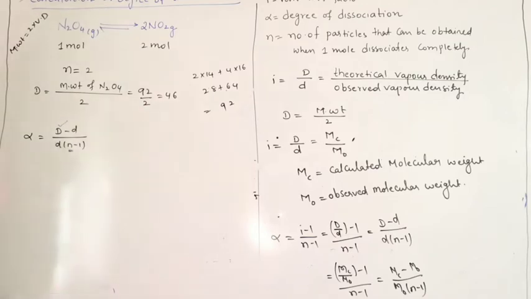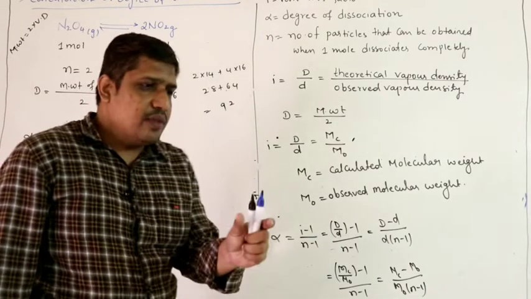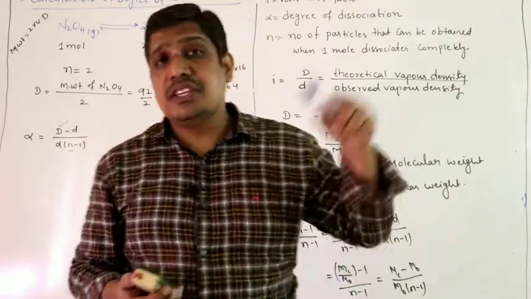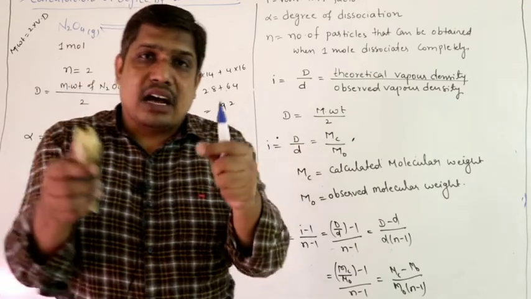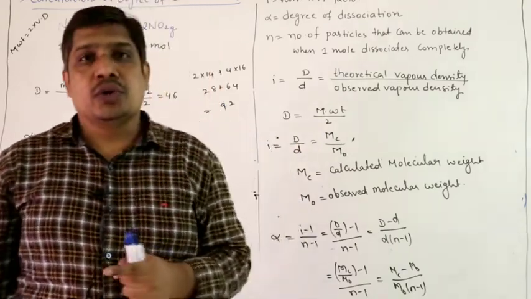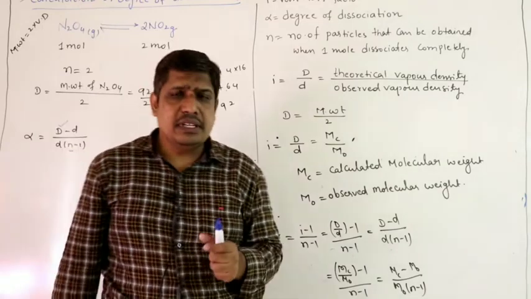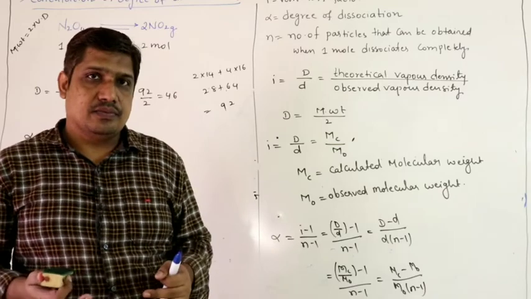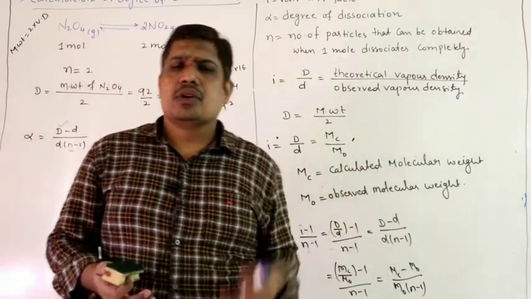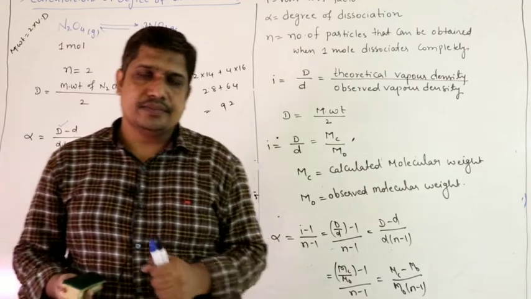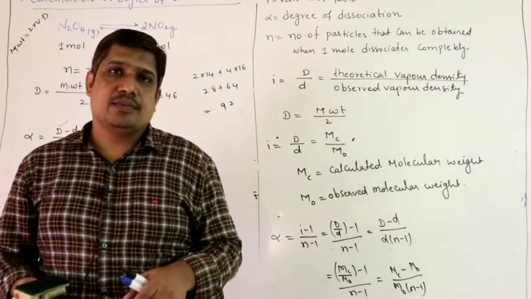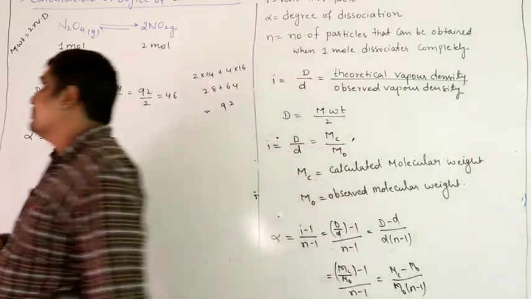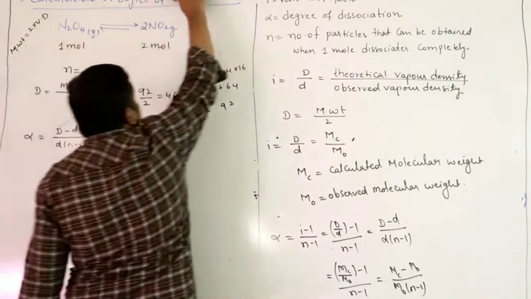Let us study degree of association. Dissociation means one molecule breaks into two or more particles. Association is the reverse: two or more particles associate and exist as one molecule. Once again, dissociation means one molecule breaks into two or more particles; it can be 2, 3, 4, 5, 2.5, 3.5, and so on. Association is the reverse: two or more particles combine and exist as a single molecule. So, calculation of degree of association.